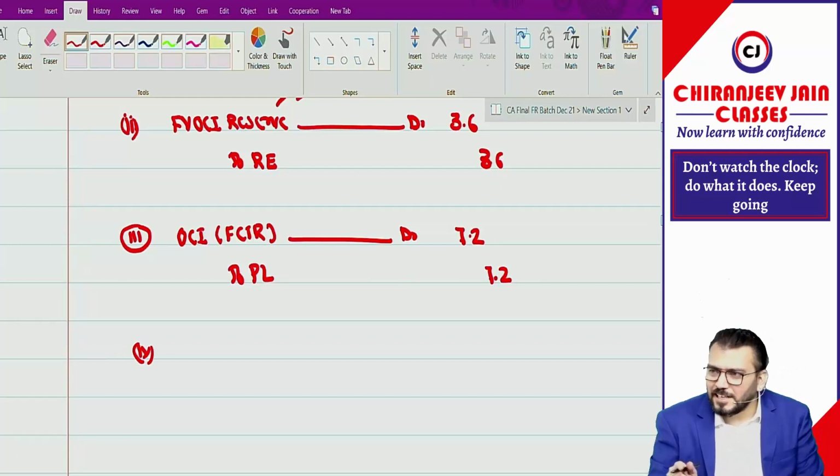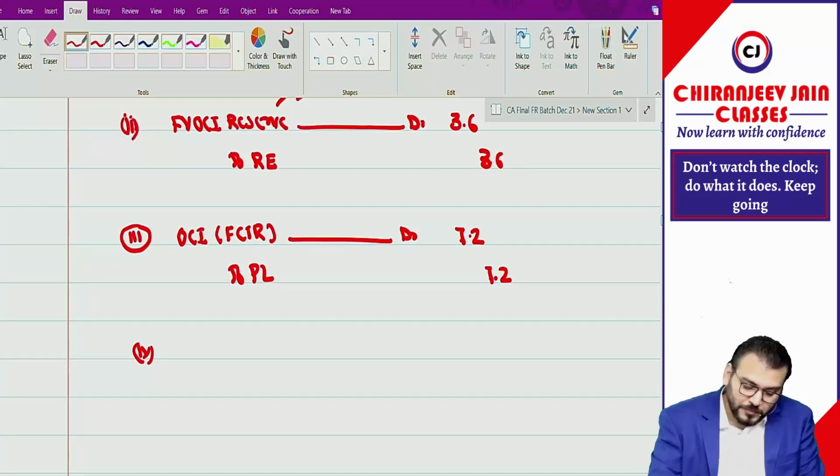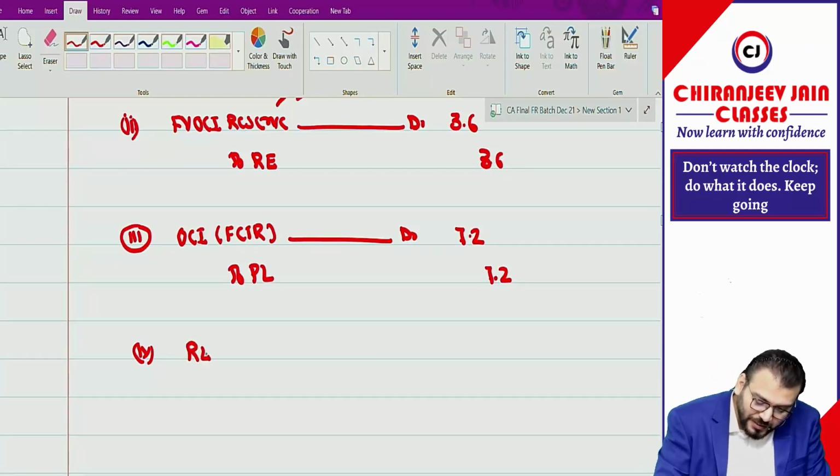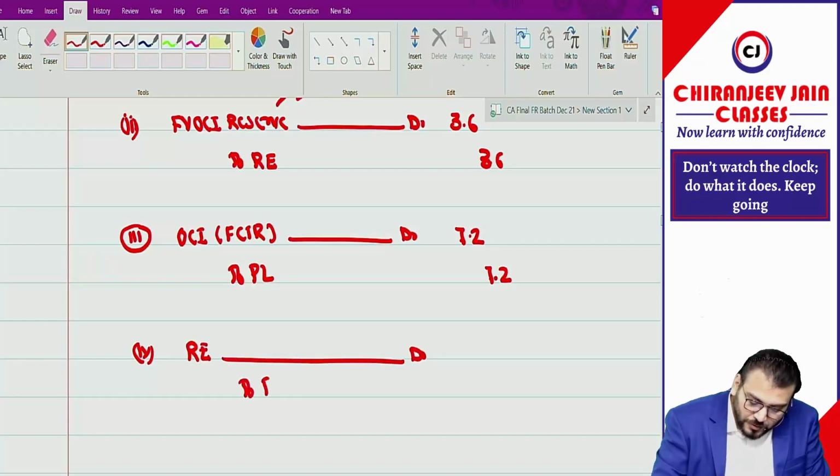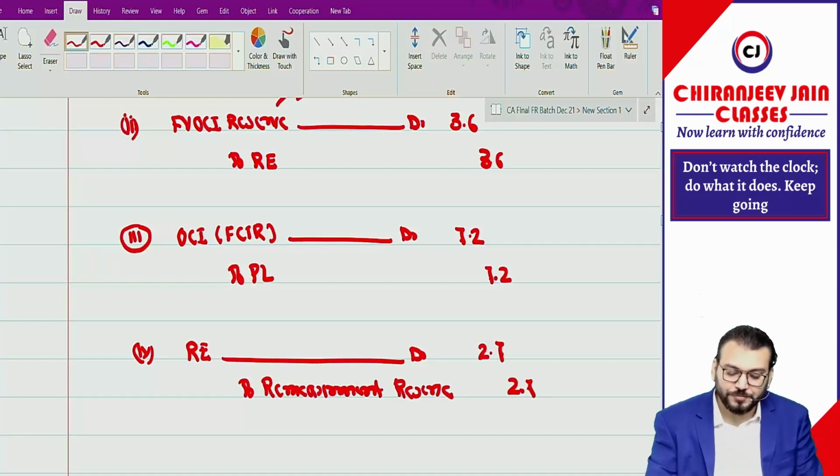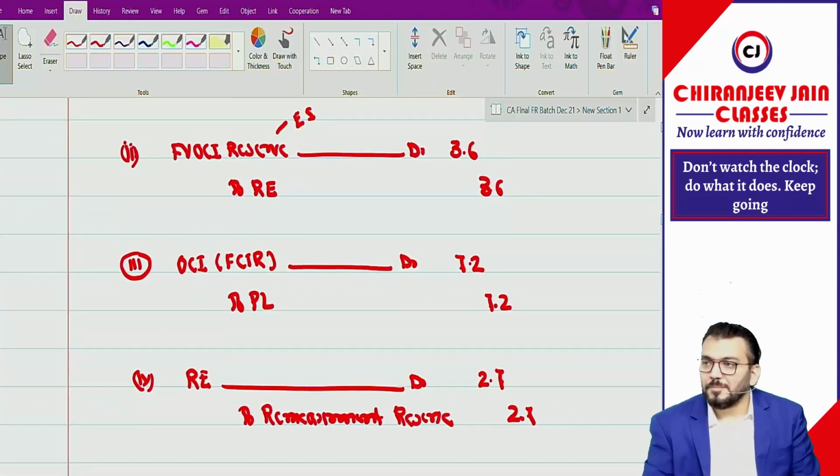There was a negative equity, meaning negative reserve, so we'll do retained earnings directly. Retained earnings account debit to remeasurement reserve. How much? 2.7. Have you understood this point?